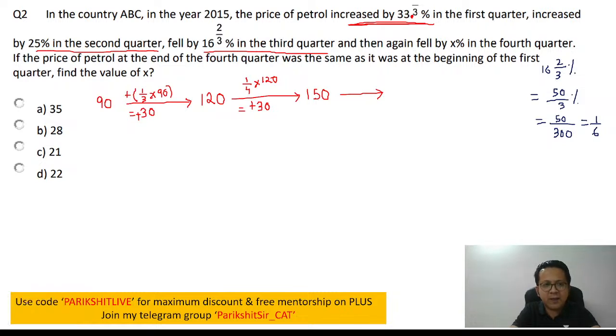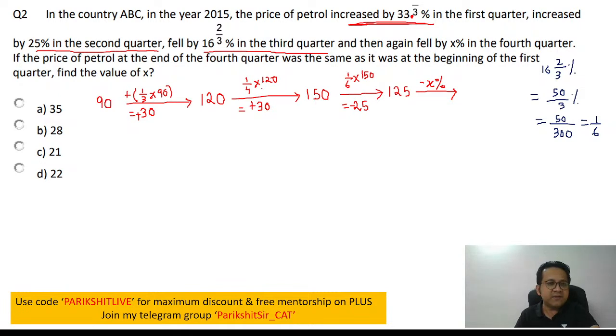So in the third quarter it fell by 1/6. 1/6 of 150 is equal to 25. It fell, meaning minus, so it will become 125. Correct? And then again it fell by X% in the fourth quarter. I don't know how much X is. It fell by X%, so minus X%.